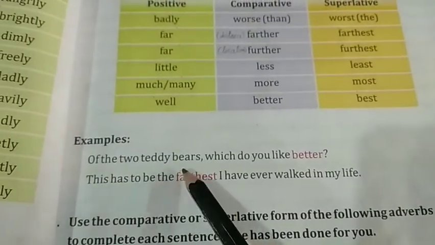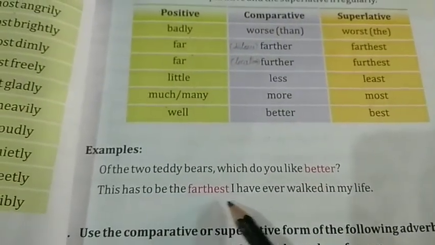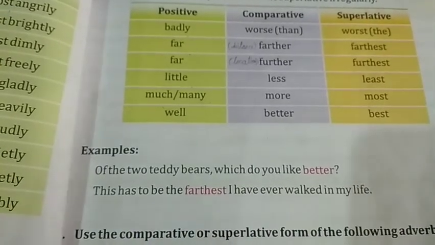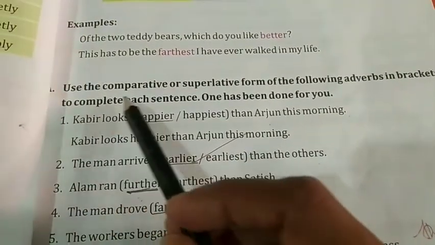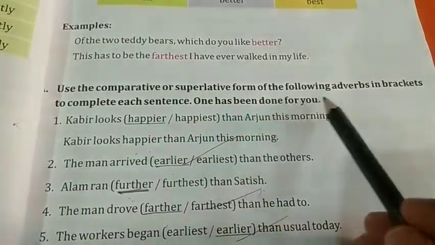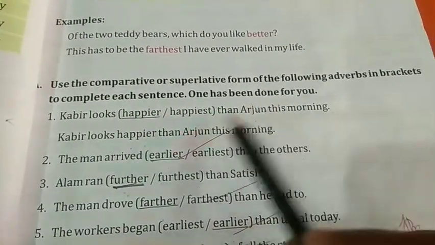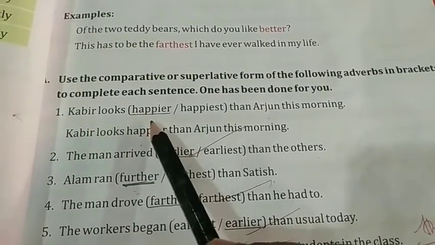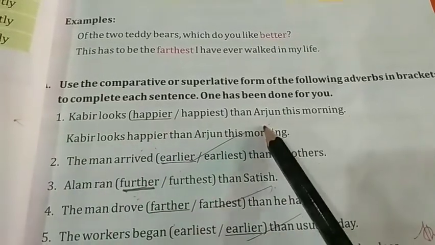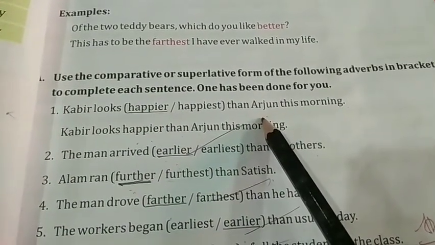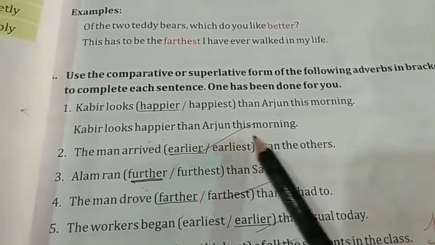Examples, one of the two teddy bears, which do you like better? This has to be the farthest I have ever walked in my life. Take page number 51. Use the comparative or superlative form of the following adverbs in brackets to complete each sentence. One has been done for you. The first one, Kabir looks happier or happiest than Arjun this morning. Comparison between Kabir and Arjun, right? So the answer should be in comparative degree. So happier. Kabir looks happier than Arjun this morning.